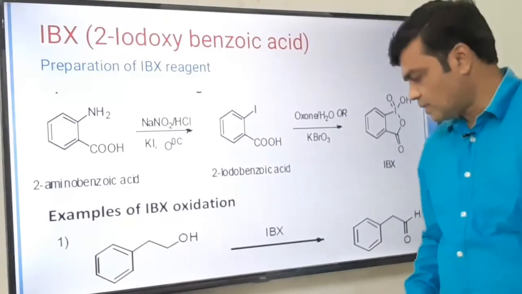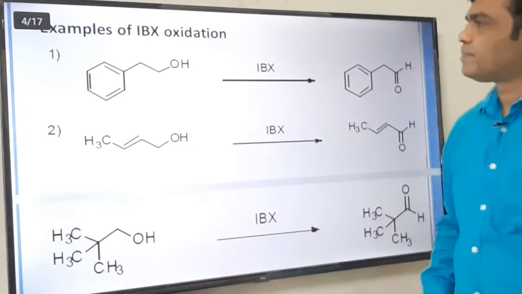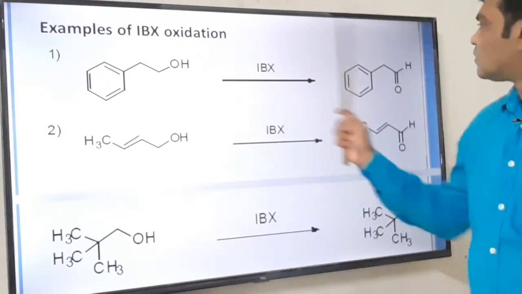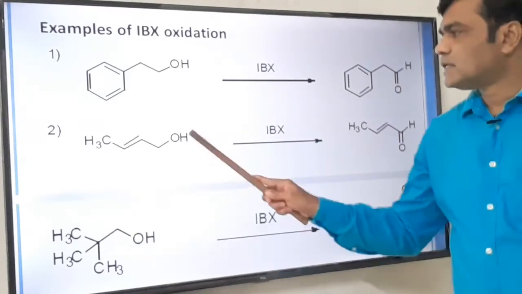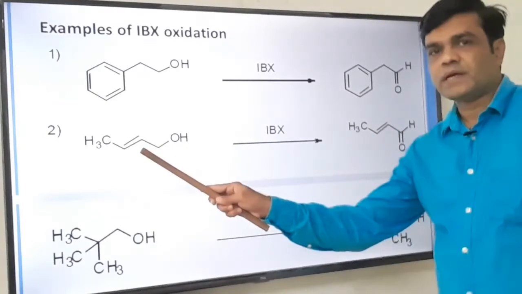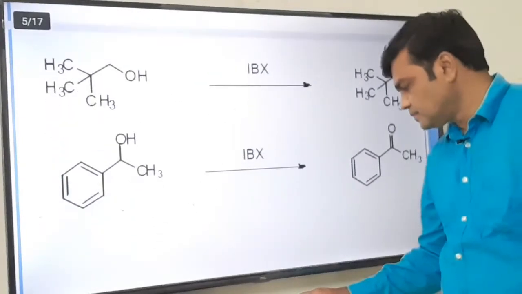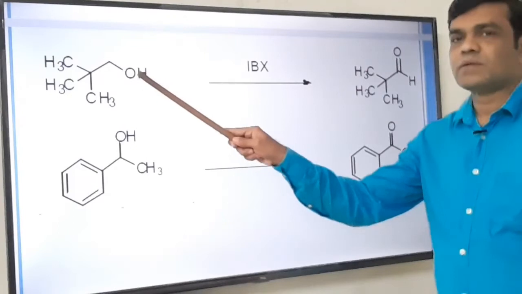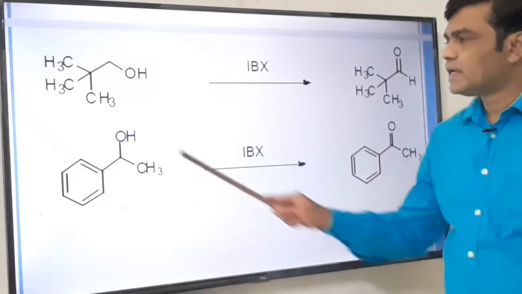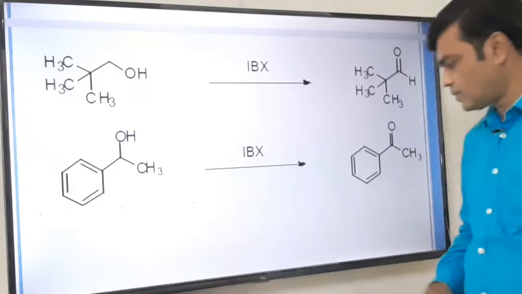Now let us see the applications of IBX. As I told you earlier, IBX is used for the oxidation of primary alcohol to aldehyde. This is the CH2OH group, that is the primary alcoholic group, and it is oxidized to aldehyde without affecting the carbon-carbon double bond. The carbon-carbon double bond is as it is. This is again an example of primary alcohol CH2OH. On oxidation, it gets converted into aldehyde. This is a secondary alcohol. On oxidation with IBX, it gets converted to ketone.